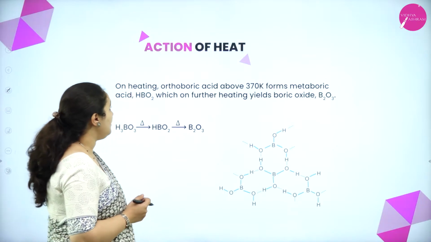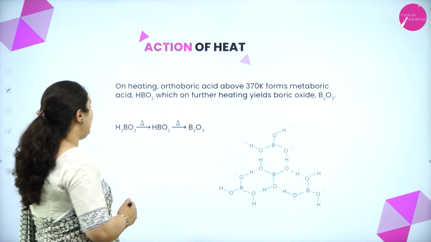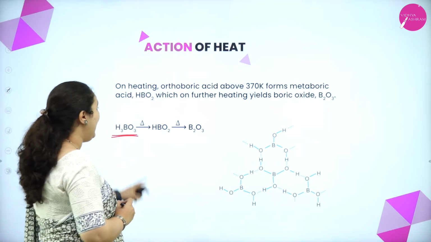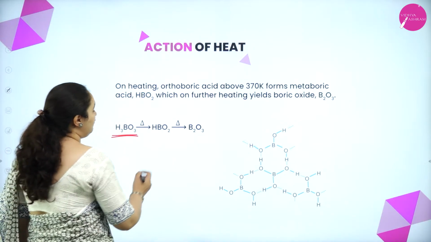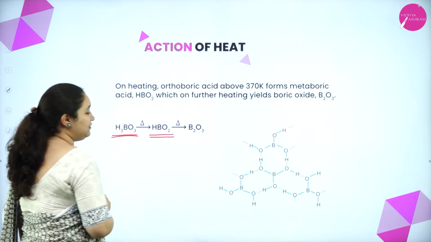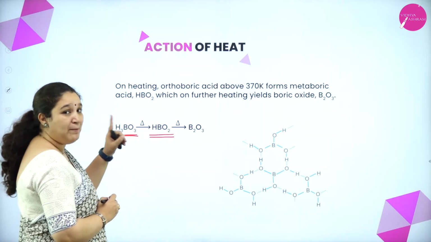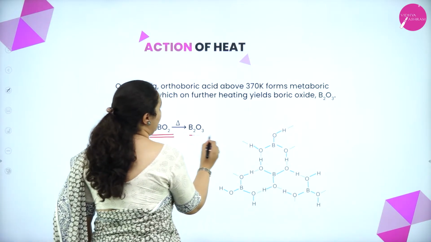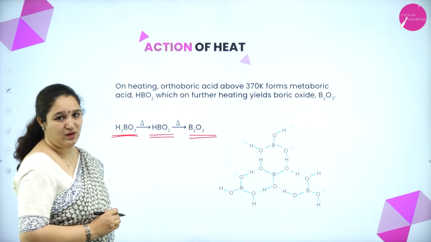Next is action of heat. If you take orthoboric acid or boric acid, H3BO3, and heat it above 370 Kelvin, it will form metaboric acid, that is HBO2. Okay, HBO2 is what? Metaboric acid. This on further heating will form boric oxide, that is B2O3.